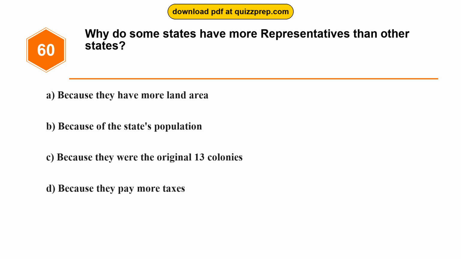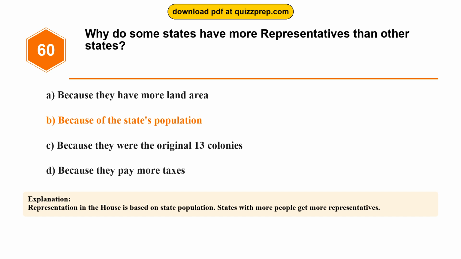Why do some states have more representatives than other states? Option A. Because they have more land area. Option B. Because of the state's population. Option C. Because they were the original 13 colonies. Option D. Because they pay more taxes. The correct answer is option B. Because of the state's population. Representation in the House is based on state population. States with more people get more representatives.